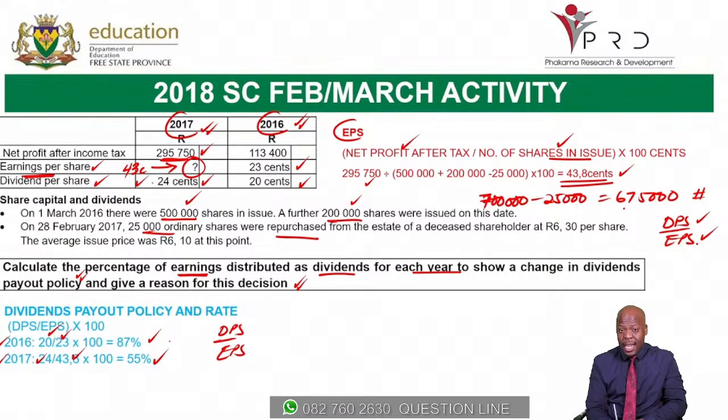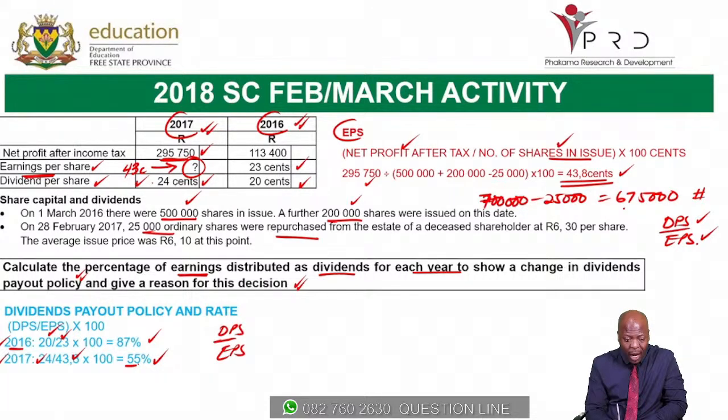So you can see here now that there's a change in the rate. In 2016, the company gave 20 cents as dividends out of the 23 cents of earnings that the company had made. So it simply means in 2016, the company gave 87% of its earnings as dividends.